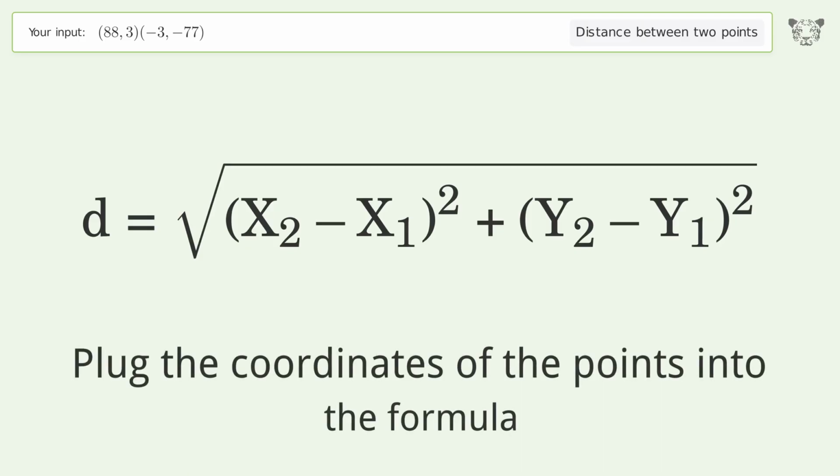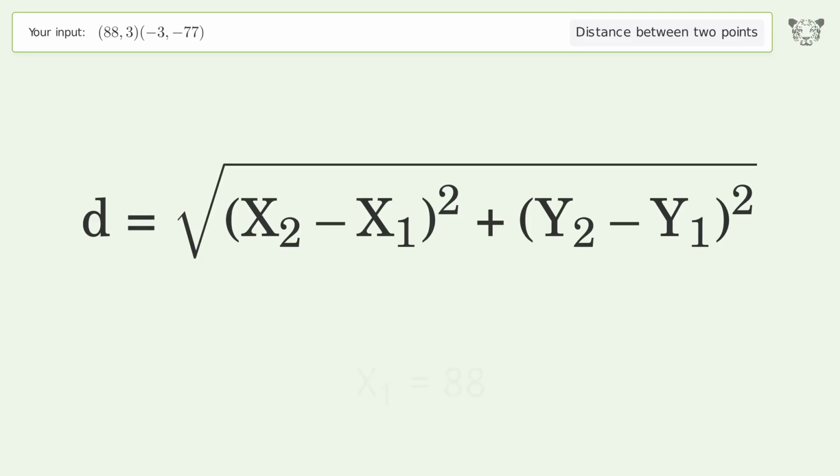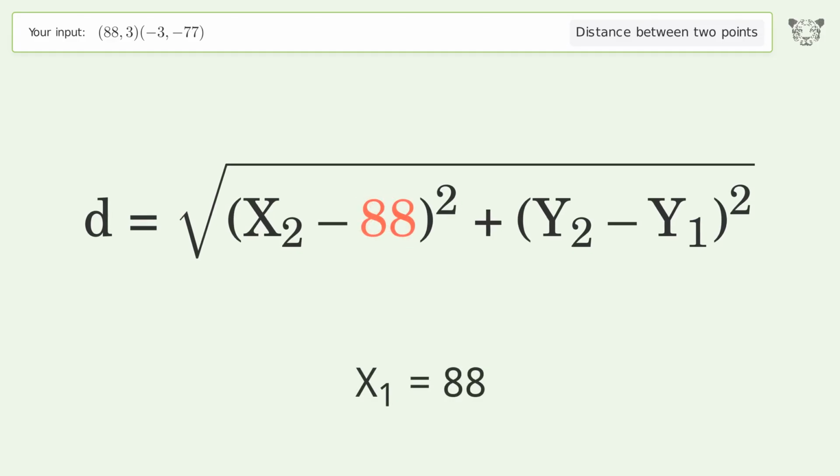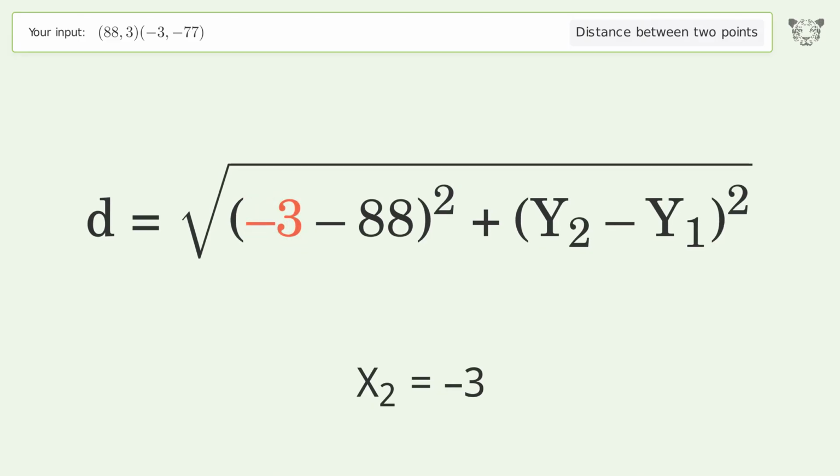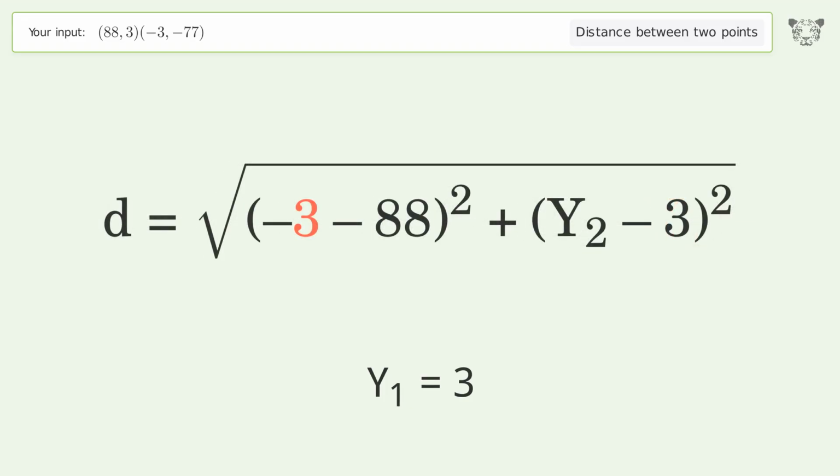Plug the coordinates of the points into the formula. x1 equals 88. x2 equals -3. y1 equals 3. y2 equals -77.